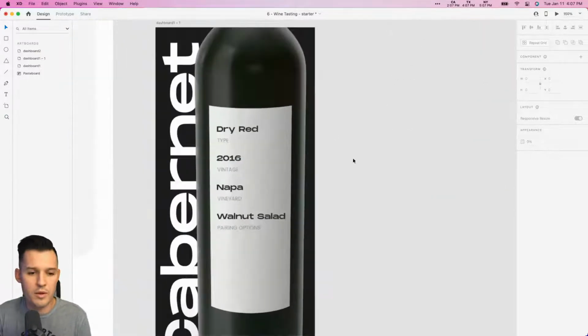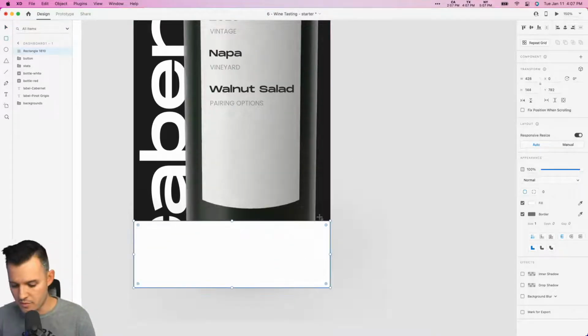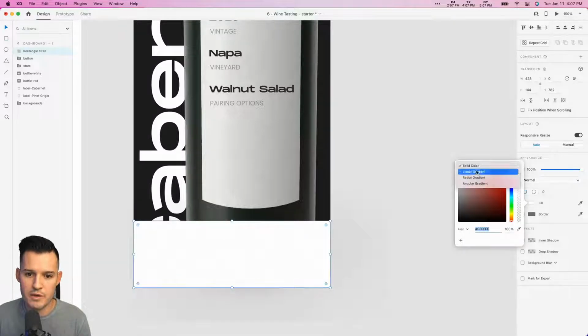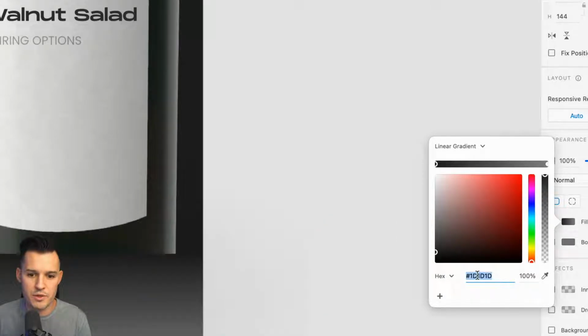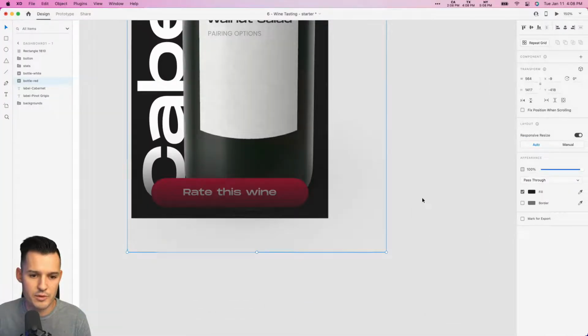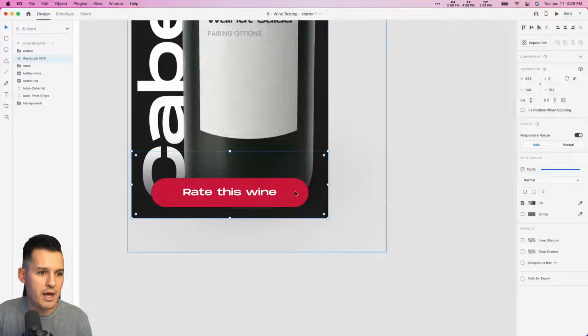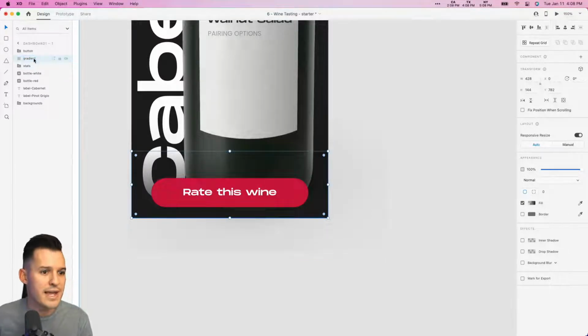And I think I want one more thing. You know, might be nice. Let's add one little thing. I'm going to hit a rectangle here, draw this up, take the border off, fill it with a linear gradient. Because I'm not using pure black, I'm using this 1D1D1D in the background, let's make sure that we're doing that. Then at the very top of my gradient, I'll bring the opacity down. Okay, that looks pretty good, but we want that to be behind. Now, if I have this gradient like this, it doesn't need to be on the previous one.